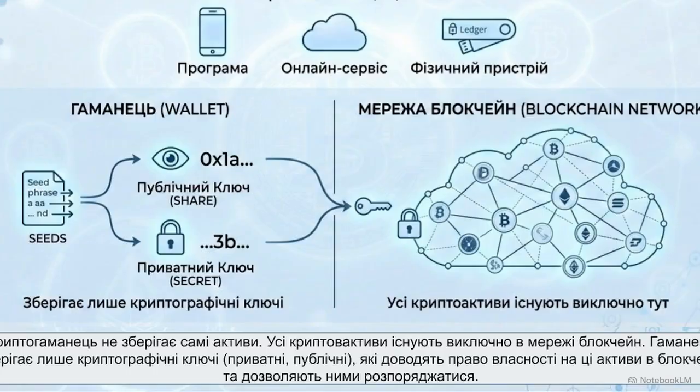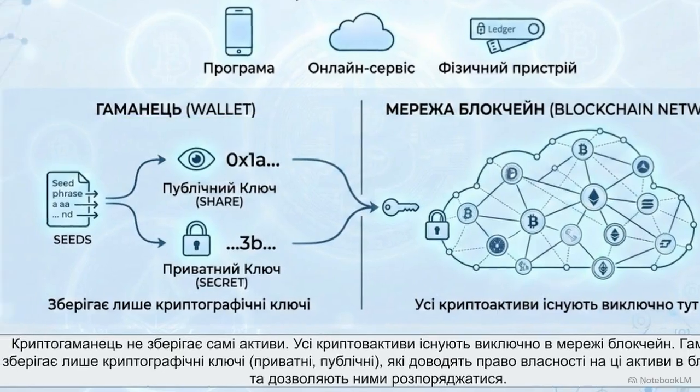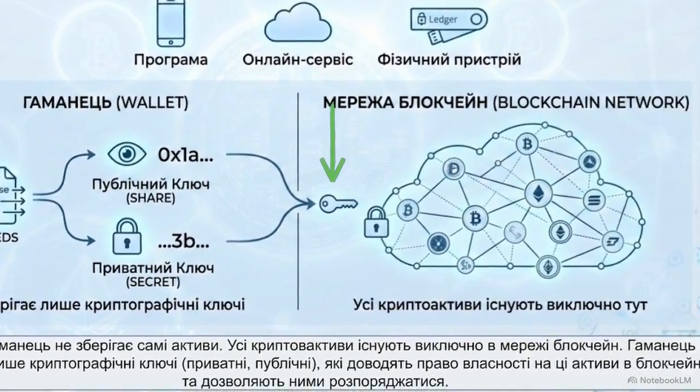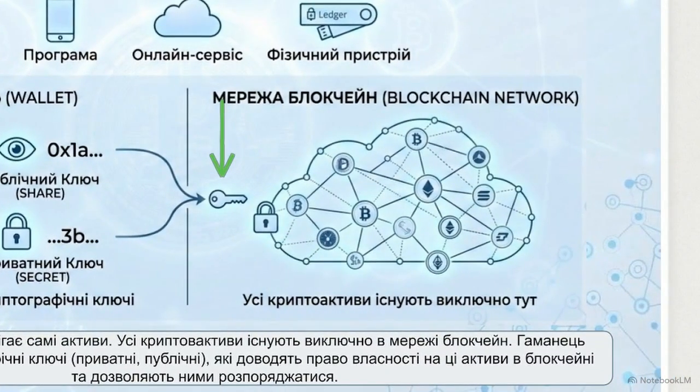This diagram illustrates the actual boundary. A cryptocurrency wallet does not store value. It is strictly a local key management system. Its only job is to generate and store the cryptographic signatures required to authorize changes to that external network state.